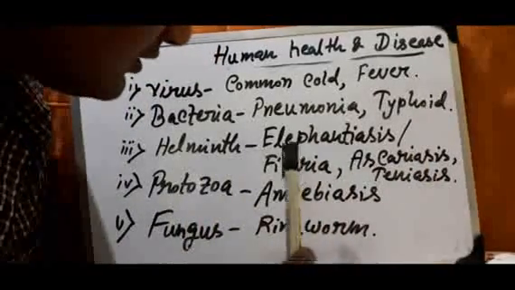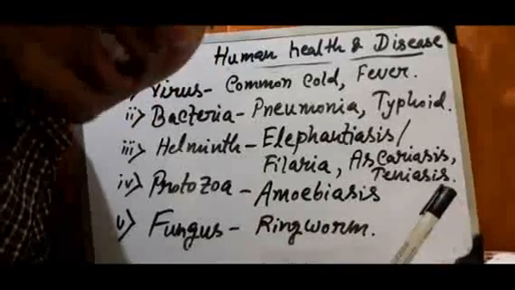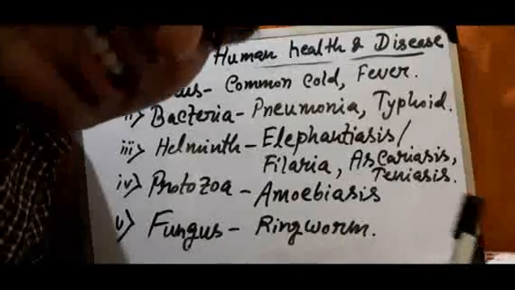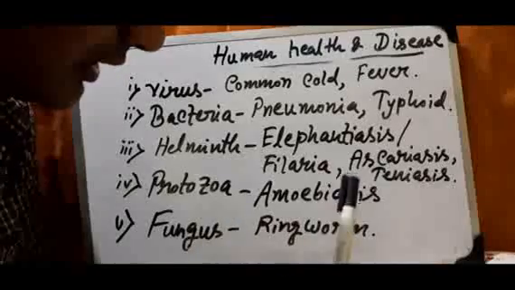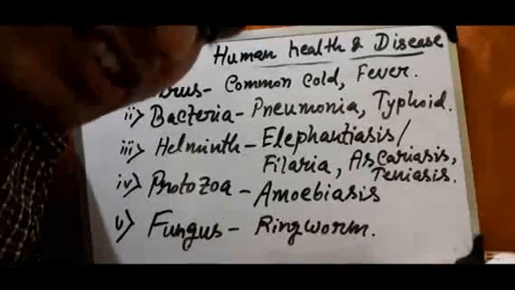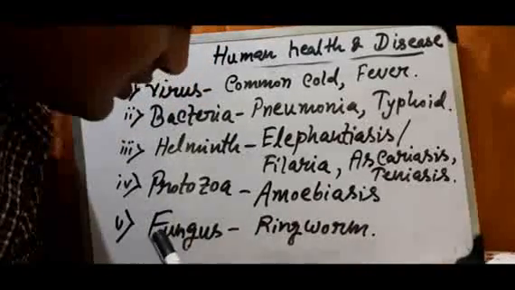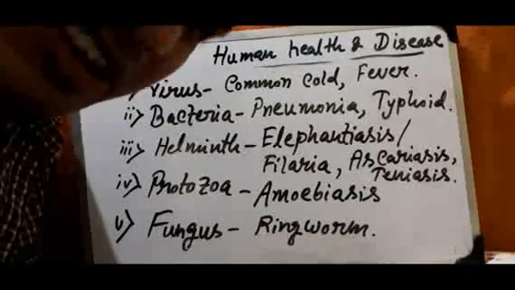Next, helminths cause diseases like elephantiasis, filariasis, ascariasis, and teniasis. Next is protozoa, which causes amoebic dysentery, also called amoebiasis. Next is fungus, which causes ringworm, a dermal disease.